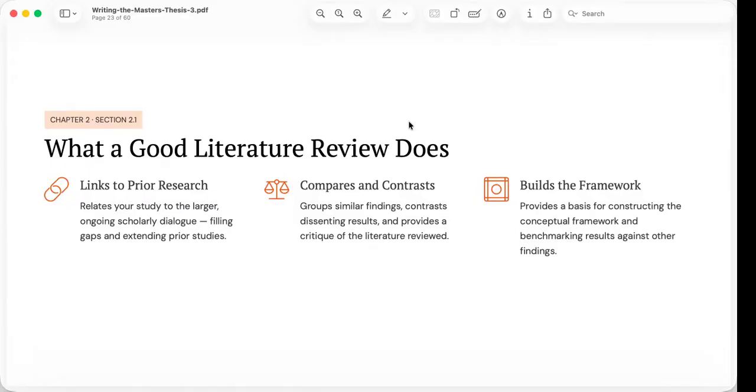Finally, the literature review provides the foundation for your conceptual framework. Every variable, concept, or relationship included in your framework should be supported by evidence from the literature. In other words, the conceptual framework does not appear out of nowhere. It grows naturally from the review of related literature. So when chapter 2 is written well, readers can easily see why the conceptual framework takes the form that it does.